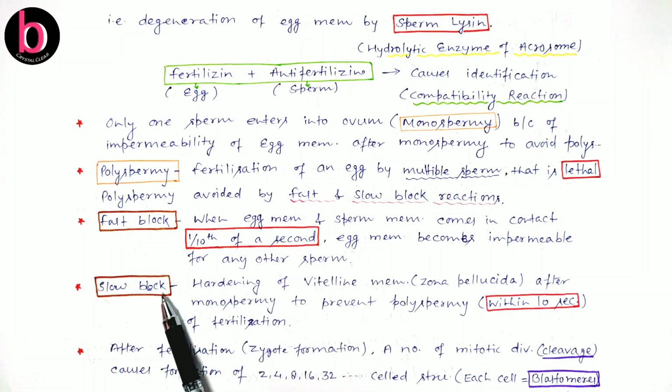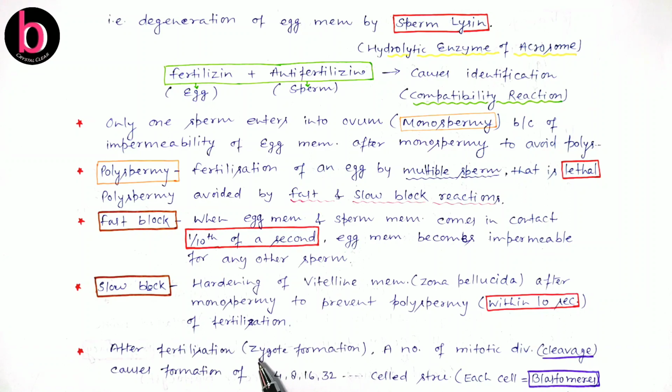Next, slow block. This is hardening of the vitelline membrane or zona pellucida that persists at the time of fertilization, and this also becomes hard and impermeable to the entry of another sperm, within 10 seconds of fast block. So by these two, fast and slow block, polyspermy is stopped.